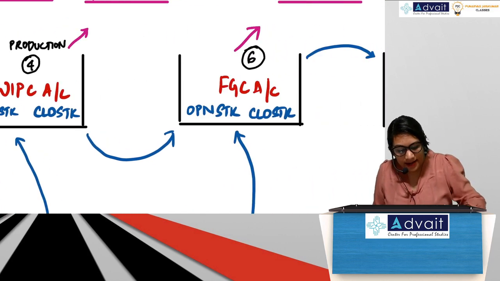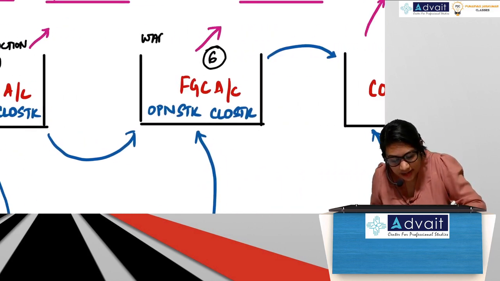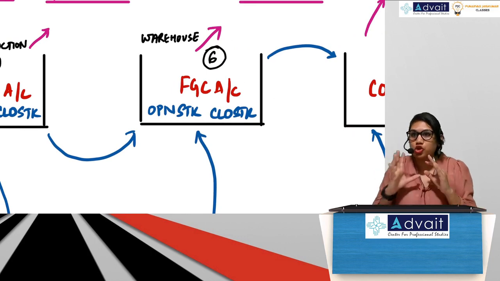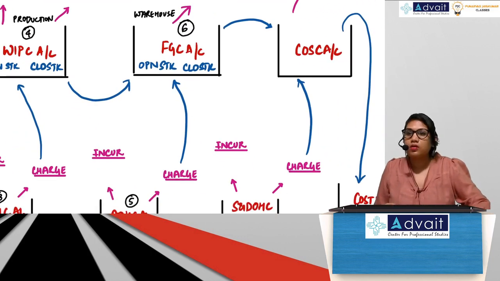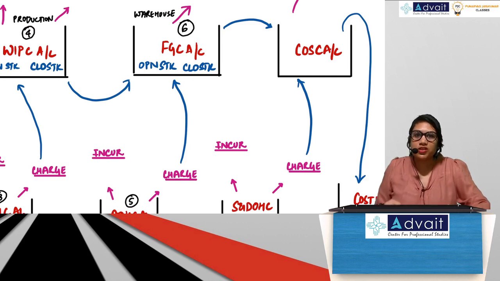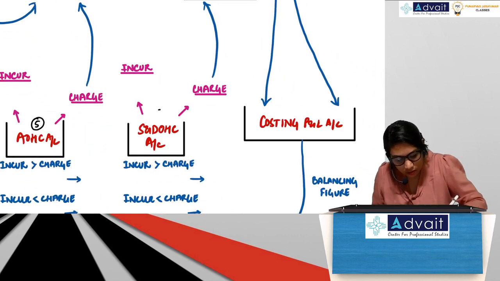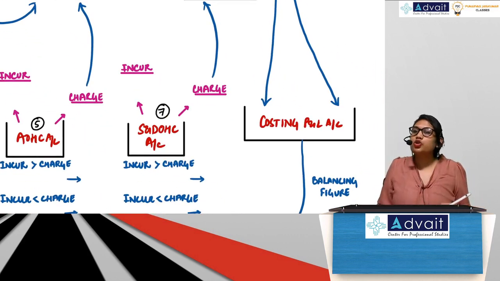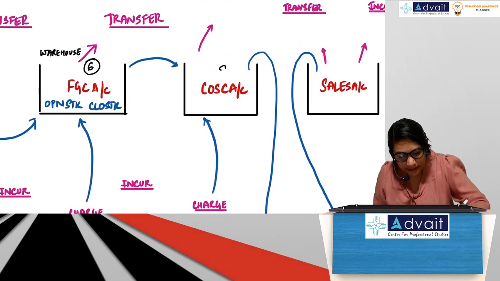Okay. And FGC account is like your warehouse, where you are storing your finished goods. So 6th account is FGC account. 7th account, selling and distribution overhead control account. So SNDOH recorded here. 8.